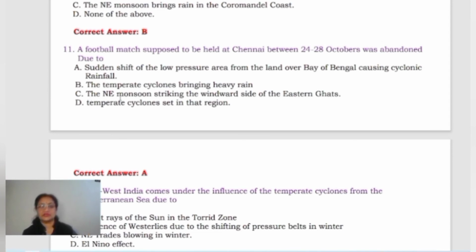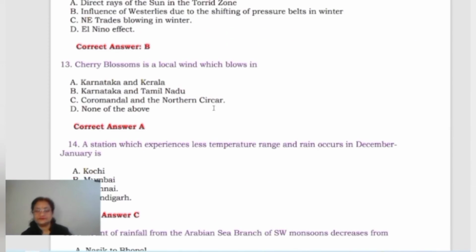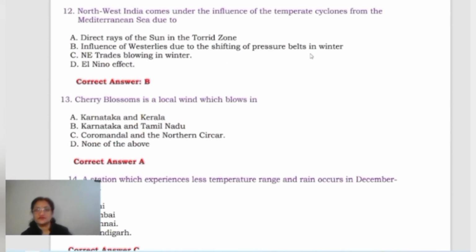C is the northeast monsoon striking the windward side of the Eastern Ghats, and D is temperate cyclones set in that region. The option will be A, sudden shift of the low pressure area from the land over Bay of Bengal causing cyclonic rainfall. Northwest India comes under the influence of temperate cyclones from the Mediterranean Sea due to direct rays of the sun in torrid zone.